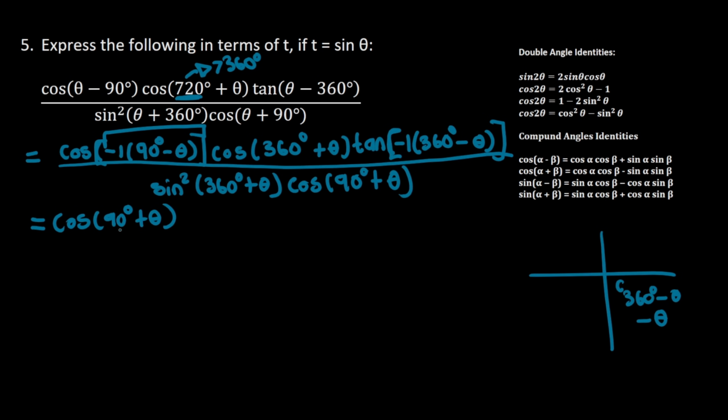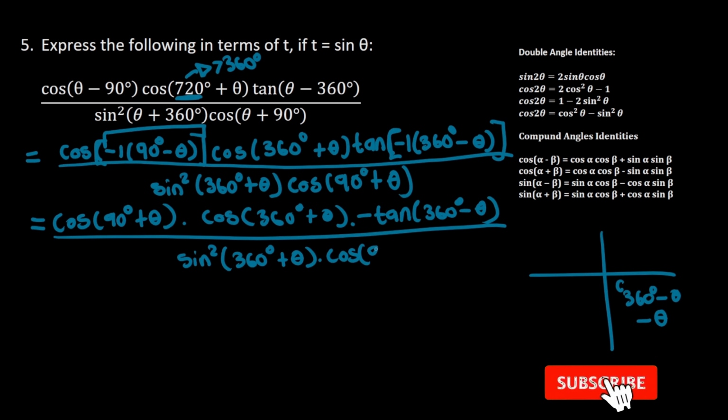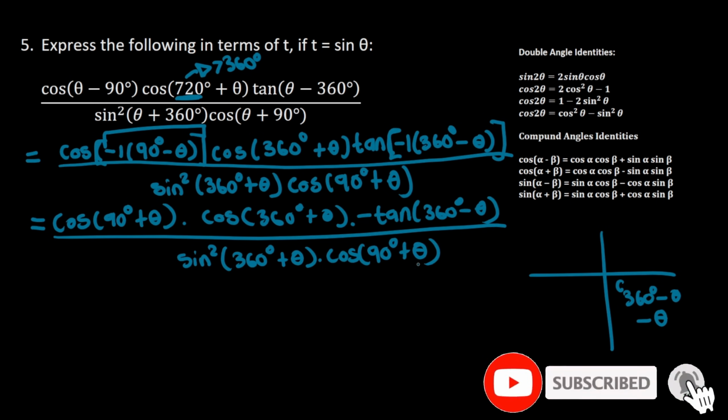So here I'm going to have cos of 90 plus theta times cos of 360 degrees plus theta. And tan of a negative angle is negative tan of that particular angle divided by sine squared of 360 degrees plus theta times cos of 90 degrees plus theta.